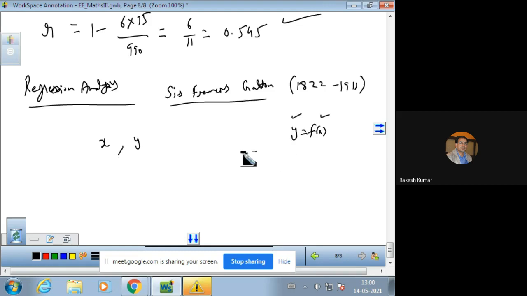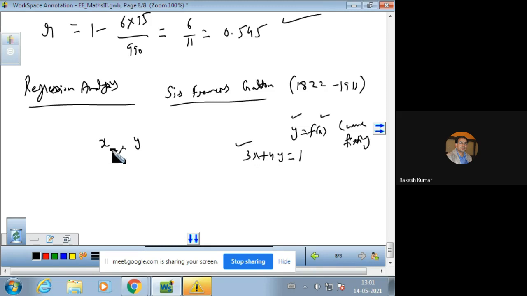But in a regression equation, suppose we have the equation 3x plus 4y is equal to 1. One variable can be made independent and one variable can be made dependent. We can change the dependency. इसमें हम change कर सकते हैं, लेकिन curve fitting में हम लोग change नहीं कर सकते हैं. This is the major difference between curve fitting and regression analysis.